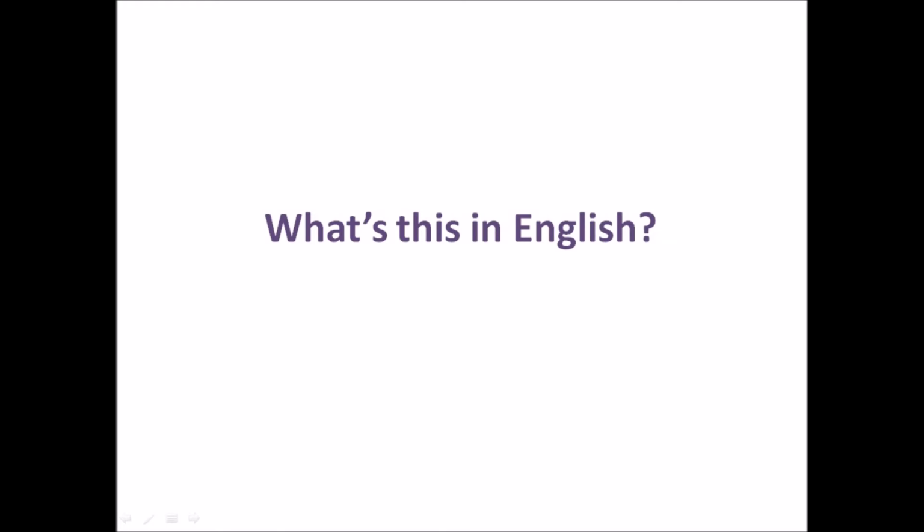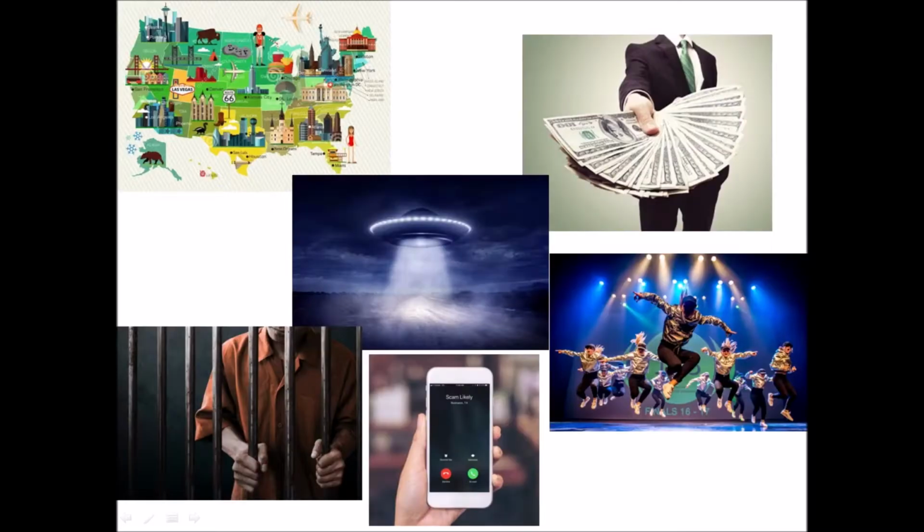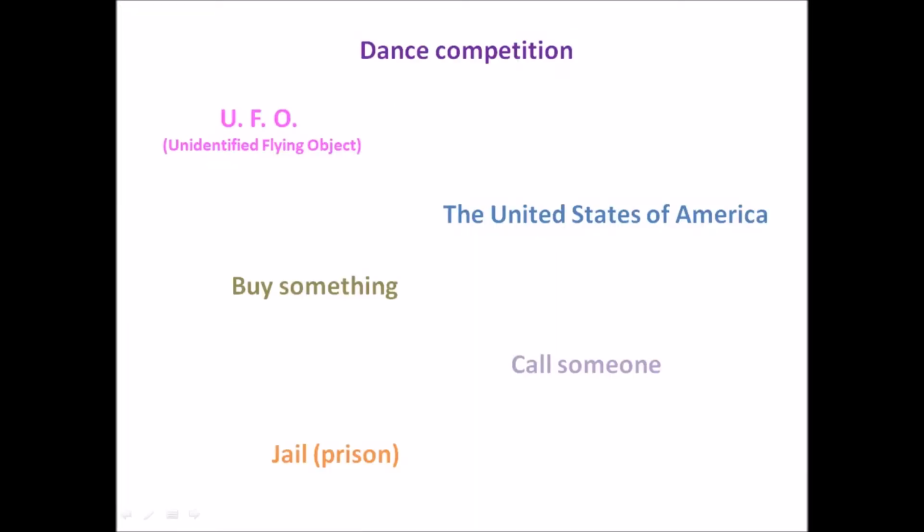What's this in English? Take a look at these pictures. All right. So we have a dance competition, a UFO, which is unidentified flying object, the United States of America, buy something, call someone, and jail or prison. Here are the answers.